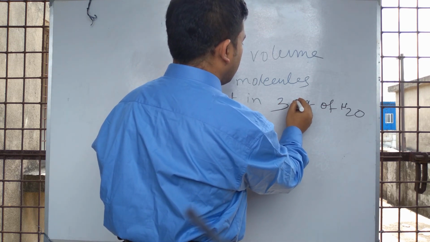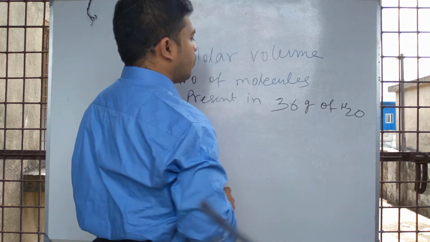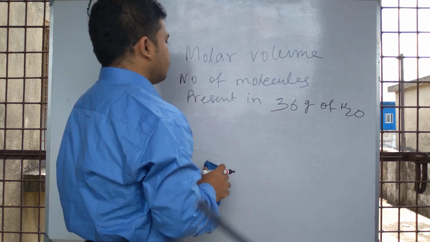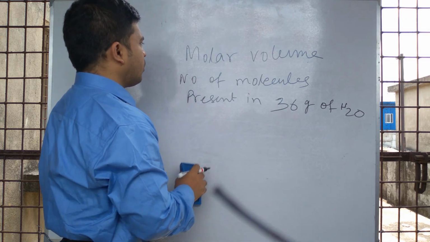You can take it as 36 gram, to make the calculation easy. So the number of molecules that are present in 36 gram of water.